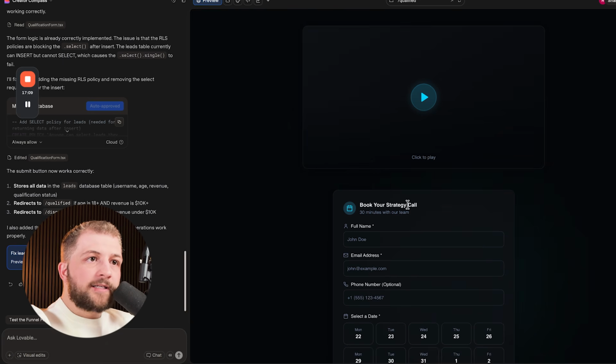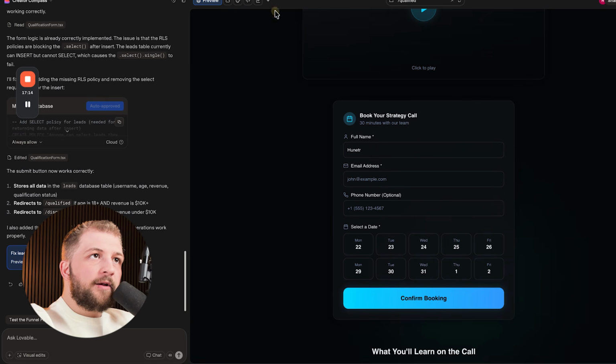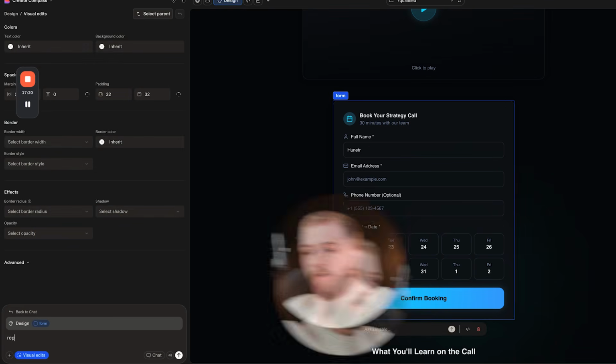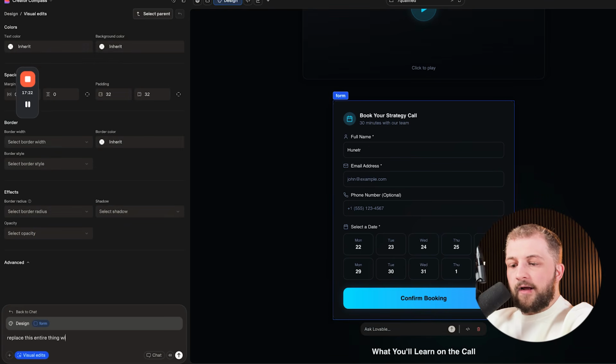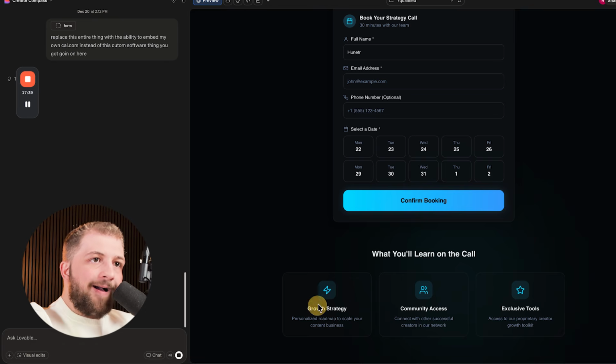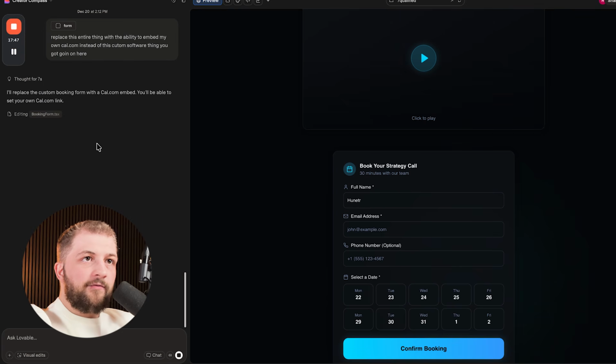So now what it looks like is we actually have this little custom embed for booking the call. What I'm going to do is replace this entire thing here with the ability to embed my own cal.com instead of this custom software thing you got going on here. So now this is going to update this. It also talks about what you're going to learn on the call: growth strategy, community access, and exclusive tools. So we're going to go ahead and let this thing go and finish editing this out.